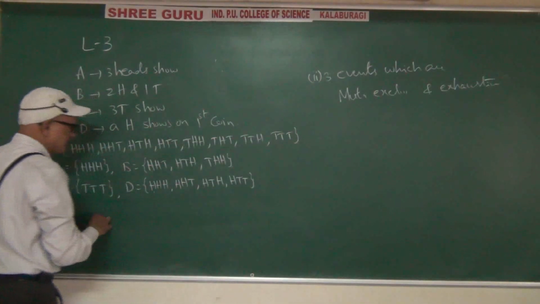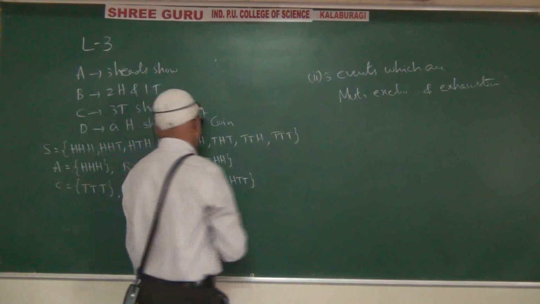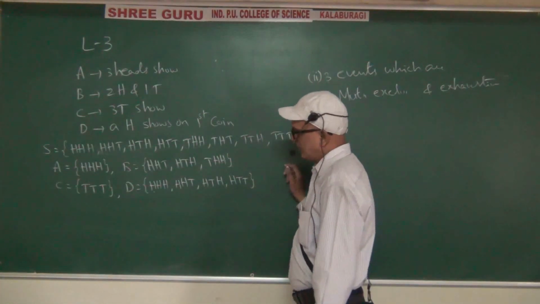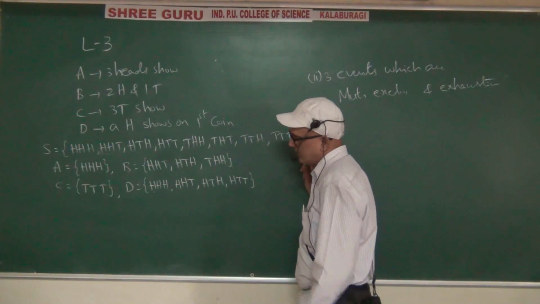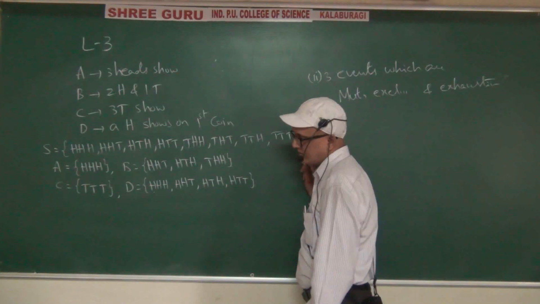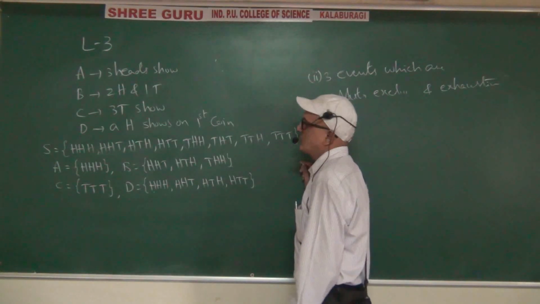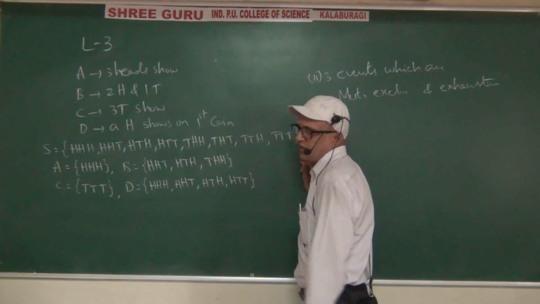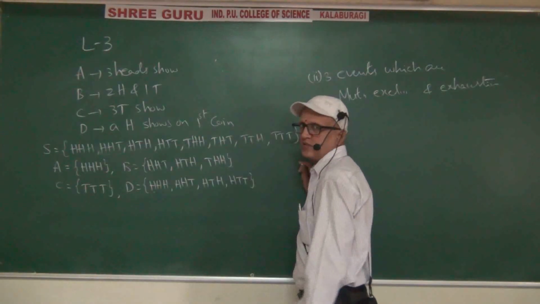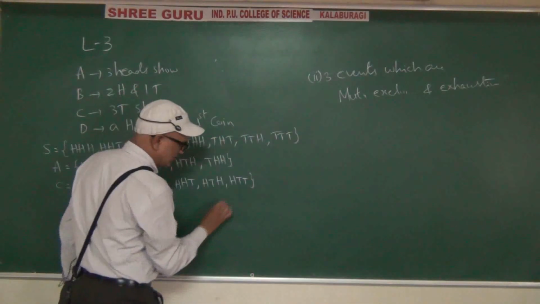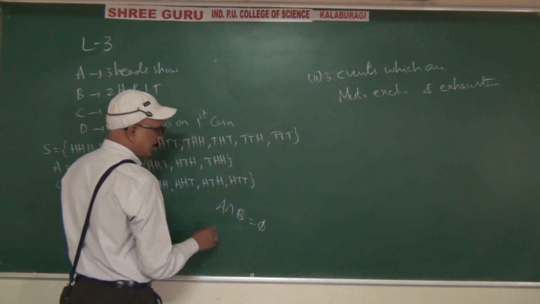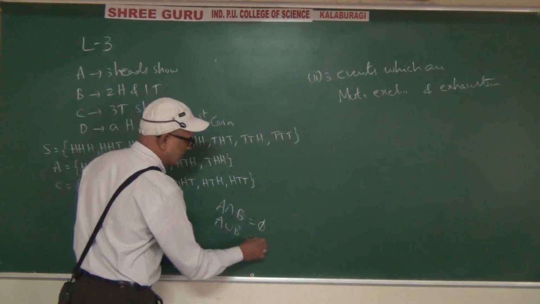Mutually exclusive means the intersection among those 3 should be the empty set. If you club all those 3, the answer should be the sample space. That's what it means. Mutually exclusive means A intersection B equals the empty set. Exhaustive means A union B equals the sample space.